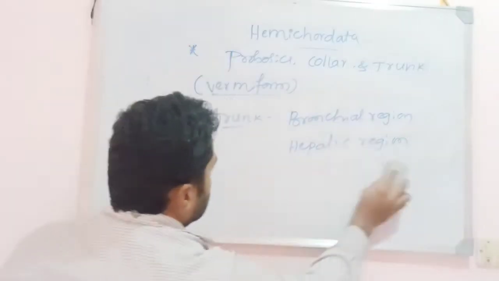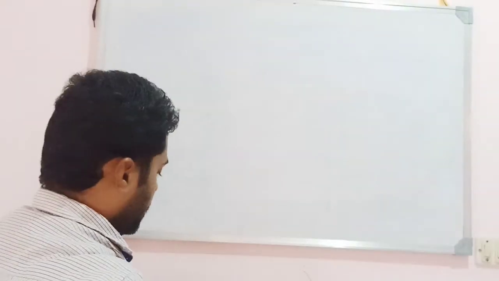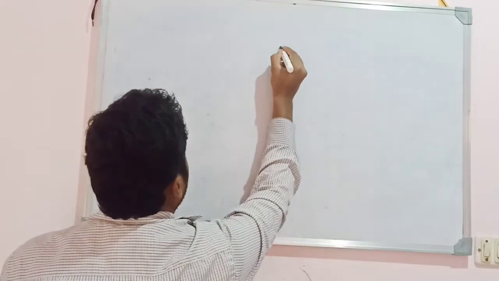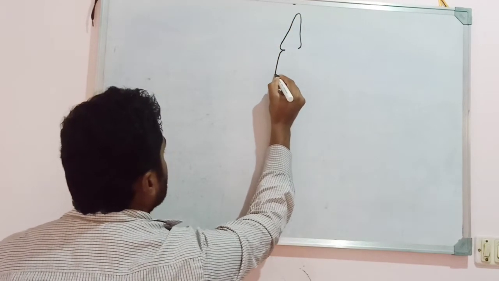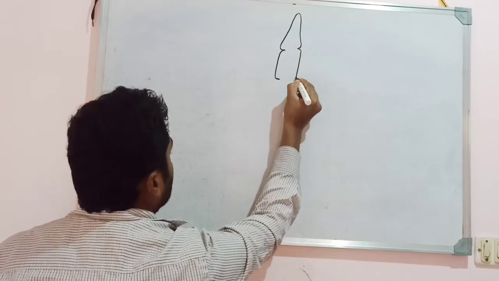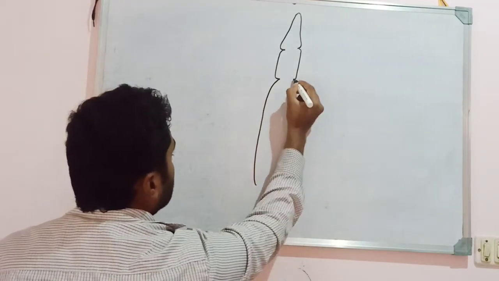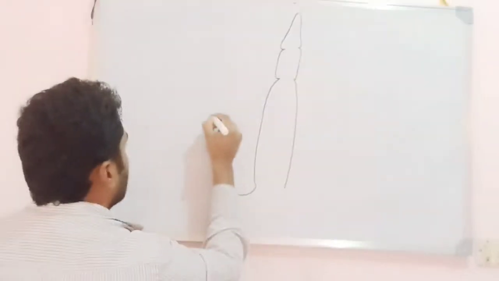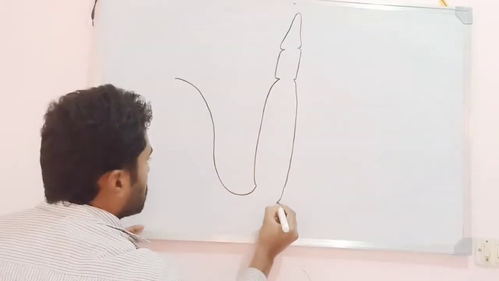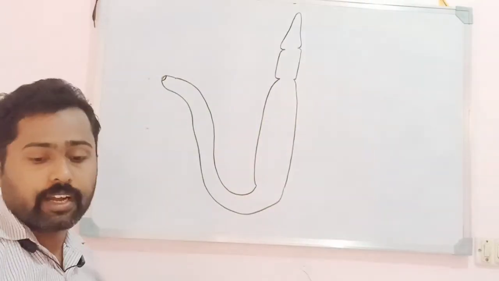Okay, so let us look into the structure of an animal in this phylum, showing the anterior region, which is what is called the proboscis. So this is the proboscis. Thereafter it is followed by the structure regarded as the collar. This is the collar, and it is followed by the trunk region. And the body ends with the structure called the anus. So the body of the animal is like this.